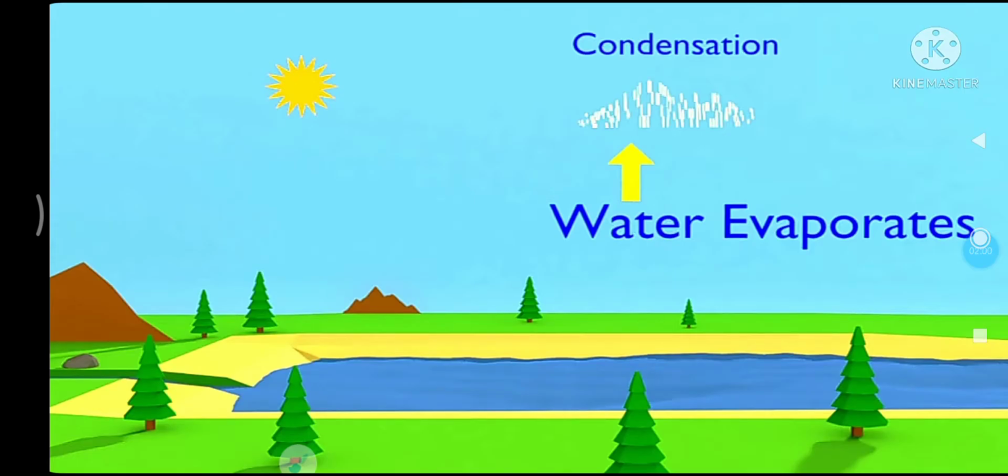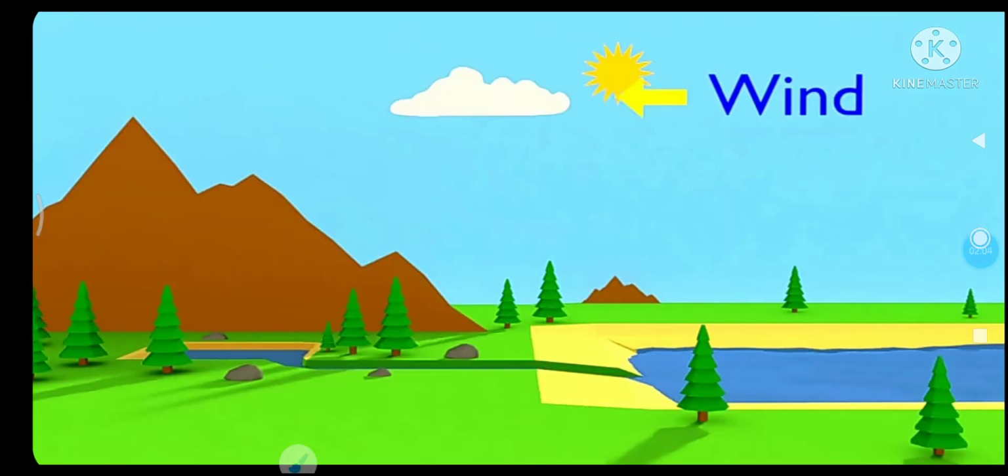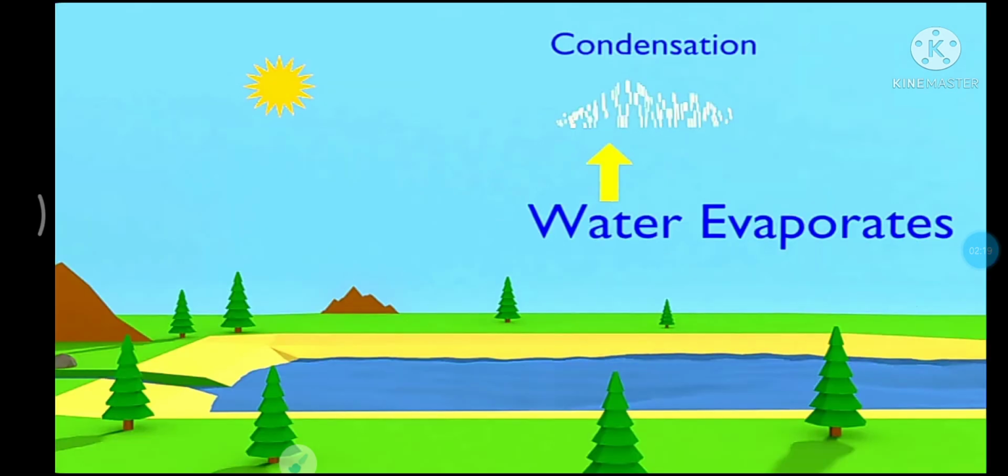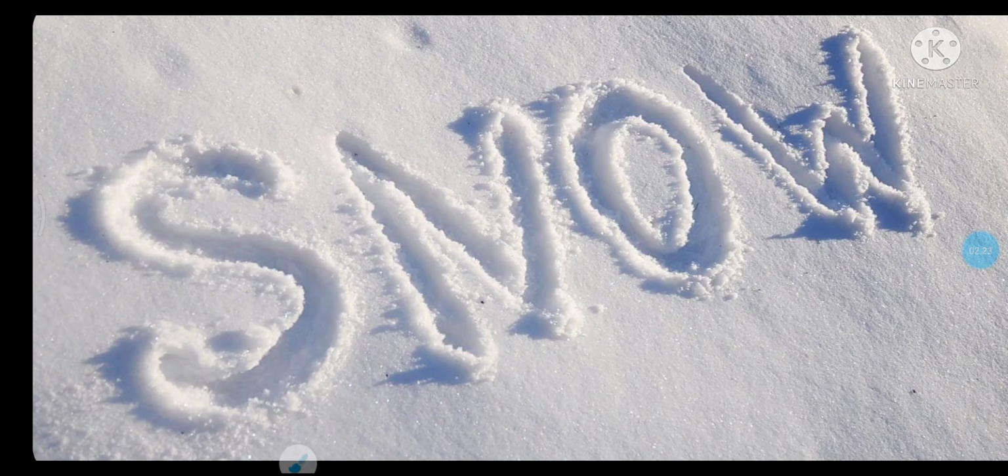So the water evaporates, then it condenses and forms clouds, and the clouds move towards the cooler air and get further cooled, and the water drops become heavy and it gives us rain. So this is how rain is formed.